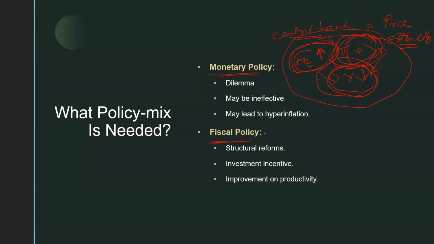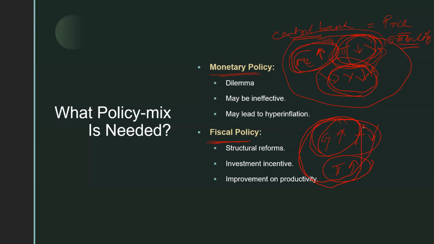Now let's talk about fiscal policy. What can fiscal policy do? Fiscal policy says, if I increase G, because that is in my hand, or I reduce the tax rate, that is something I can do, right? If I am increasing government expenditure, what will happen? That will shift your aggregate demand curve, and that will lead to further inflation. So a higher government expenditure may not be a suitable policy during this time.